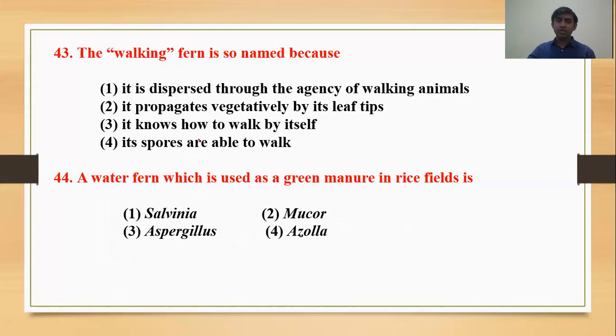Question number 43. The walking fern. Walking fern is Adiantum. Why it is named so? What is the reason it is called as walking fern? So the correct answer will be dispersed through agency of walking animal. No. Propagate vegetatively by its leaf tip. Its leaf tip is going to propagate vegetatively. So this is correct option matching. And knows how to walk by itself. This is wrong. Spores are able to walk. This is also wrong.